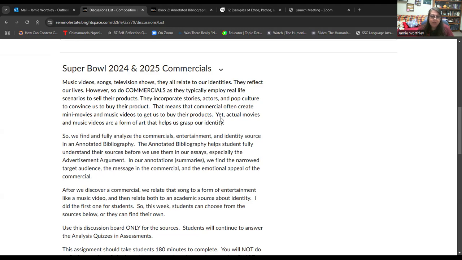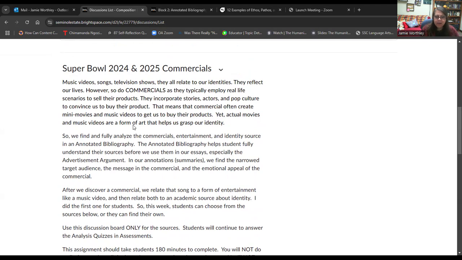Yet actual movies and music videos are a form of art that help us grasp our identity. So we're going to write an essay that looks at commercials that use our identity to sell a product, versus a form of art that uses our identity to help us understand our identity. We're just writing a compare and contrast essay later on in the semester, but right now we're just finding those sources to use. You can read the rest of that; I just wanted to read these. So why are we finding a commercial, then a form of entertainment and an academic source?